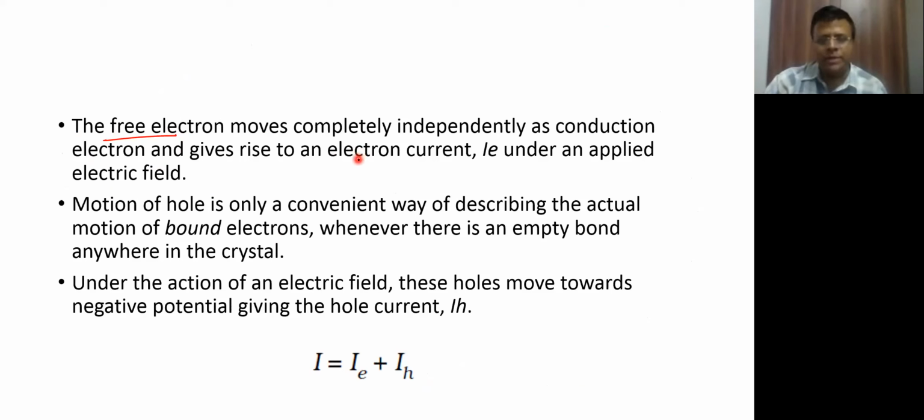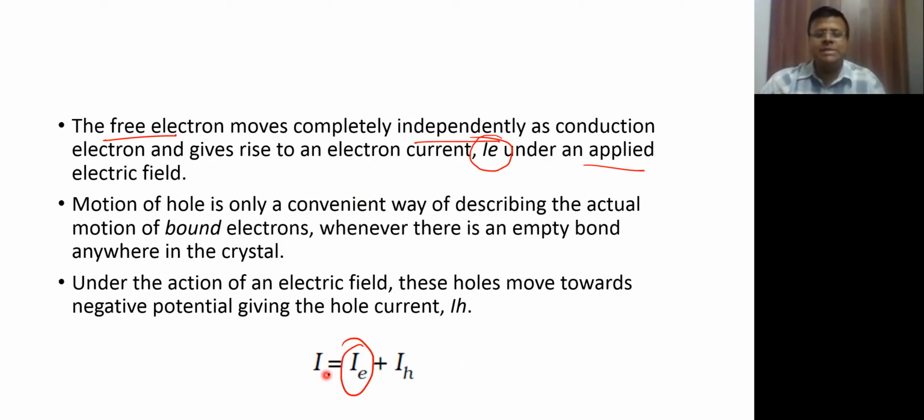okay, I don't know whether this slide is talking about that. Let's see here. The free electron जो है, it's free to move under the influence of an electric field. तो अगर आपने electric field लगा दिया तो electrons will move in a direction opposite to the electric field, and that will constitute the electron current, IE, जो हमने यहाँ पे लिखा है.